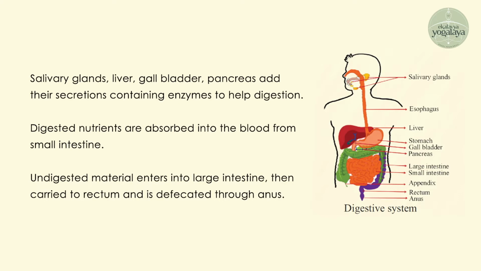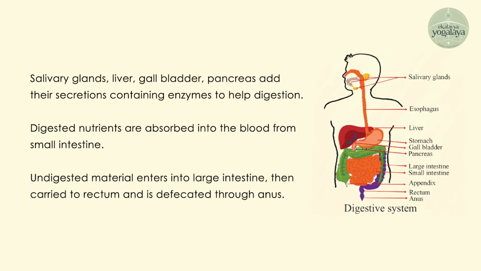Mechanical digestion occurs in the mouth and also in the stomach. It is the physical breakdown of the food in the mouth. The smaller pieces of food increase the surface area for digestion, and further physical digestion takes place in the stomach.